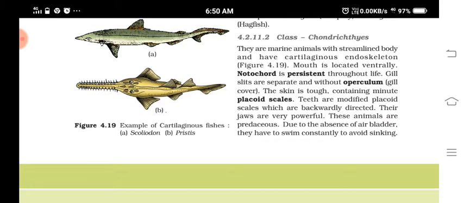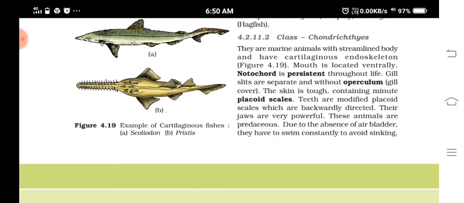Gill slits are separate, without operculum. So have you seen an operculum? In an aquarium, if you see, when the fishes take water or when they breathe, a flap-like structure moves up and down. So that is called what? Operculum.